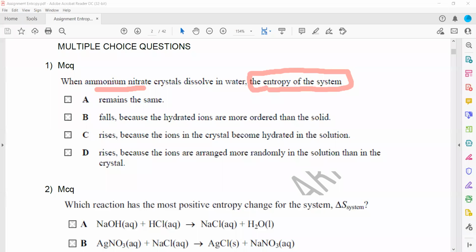Because when ions are there, the ions are spread out. As these ions spread out, the entropy will increase. So what are the options? It cannot remain the same. It falls because the hydrated ions are more ordered than the solid, that's wrong. Rise because ions in the crystal become hydrated in the solution, or rise because ions are arranged more randomly in the solution than in the crystal. That is why D is the right answer.